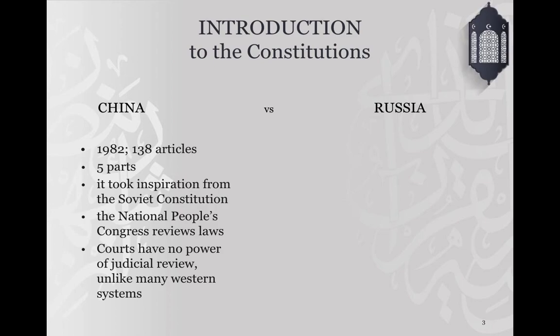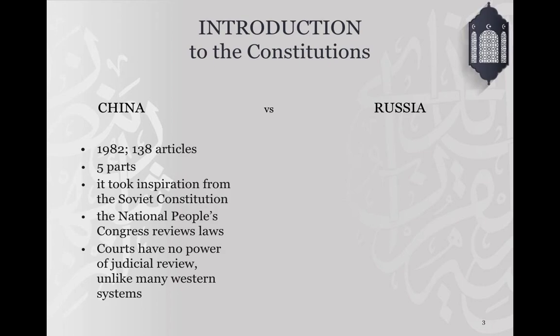Also, the Constitution stipulates that the National People's Congress (NPC) has the power to review whether laws or activities violate the Constitution. But a difference with many Western systems is that courts do not have the power of judicial review and cannot invalidate a statute on the grounds that it violates the Constitution.